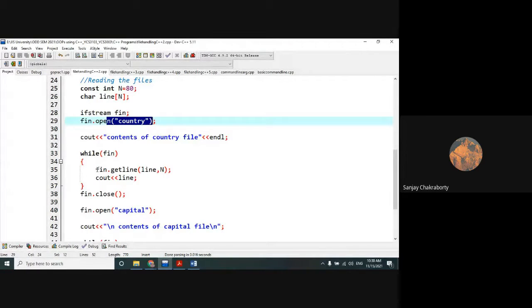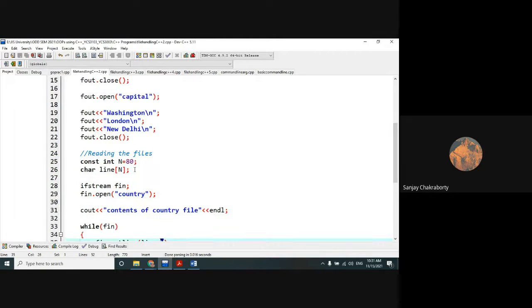Now within this while loop we have used the getline method. I hope that all of you have an idea about the getline method. I have already discussed the getline method in my previous class on managing console input output, and the getline method is mainly used to read a line of text or an entire line of strings. We have to pass two arguments: one is the line which you want to read and the size n.